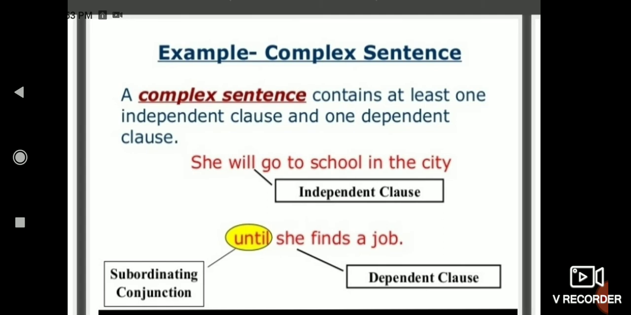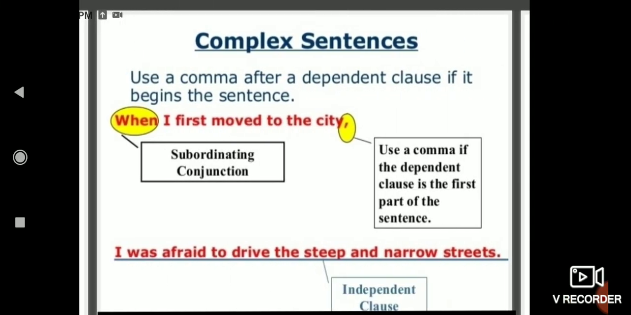Look at this example. "She will go to school in the city." This is an independent clause. "She finds a job." Dependent clause. And it is also joined with a subordinating conjunction. So a complex sentence contains at least one independent clause and one dependent clause.